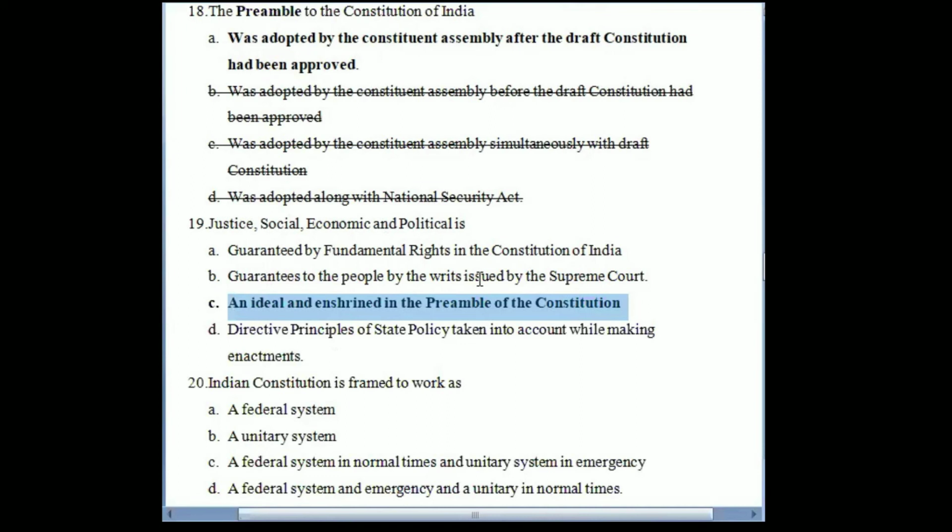Directive principles of state policy are taken into account while making enactments. In DPSPs you can find these provisions, but they are specifically mentioned in only some provisions. So it is an ideal enshrined in the preamble to the Constitution of India, and some of these are given power by various DPSPs. So you can select the third option: it is an ideal that is enshrined in the preamble to the Constitution of India. That is the correct answer.